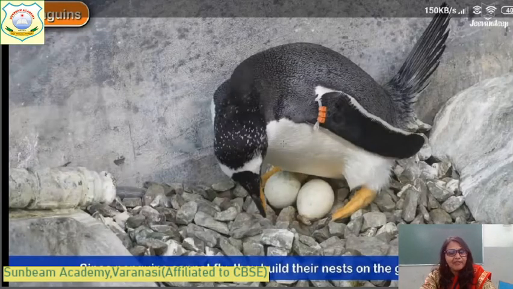Children, penguins are flightless birds. They live in the cold places on the South Pole. And here, how do they make a nest? They cannot fly. They build their nest on the ground using small, smooth stones. Using these small stones, it makes its nest on the ground and makes a pit. Okay? This is a special way of making a nest. This is the only bird which makes a nest on the ground. That is the penguin. It cannot fly, and it uses small stones.